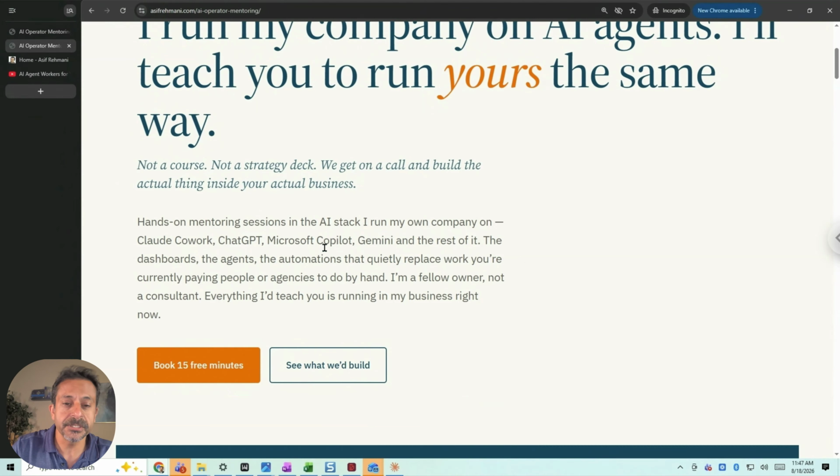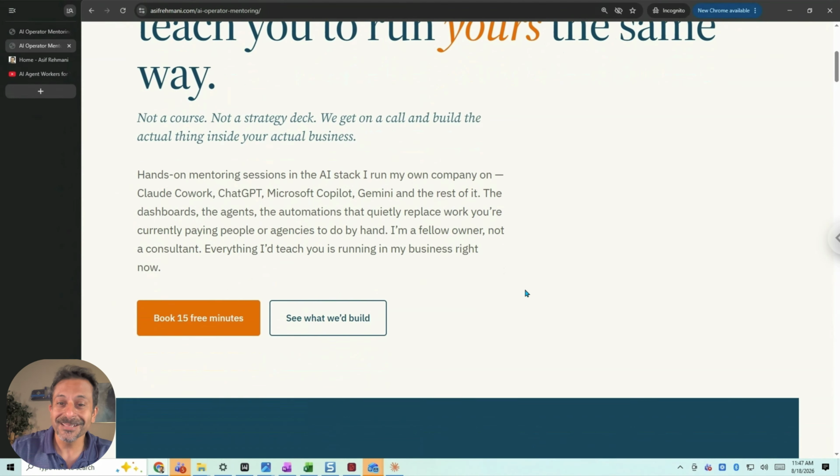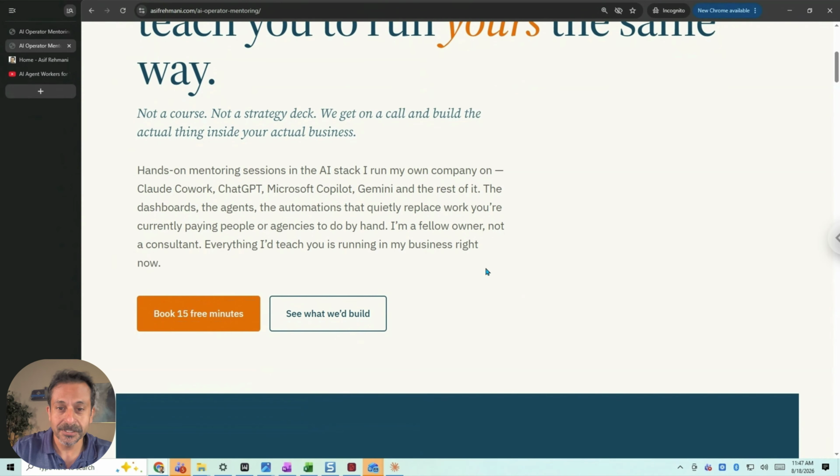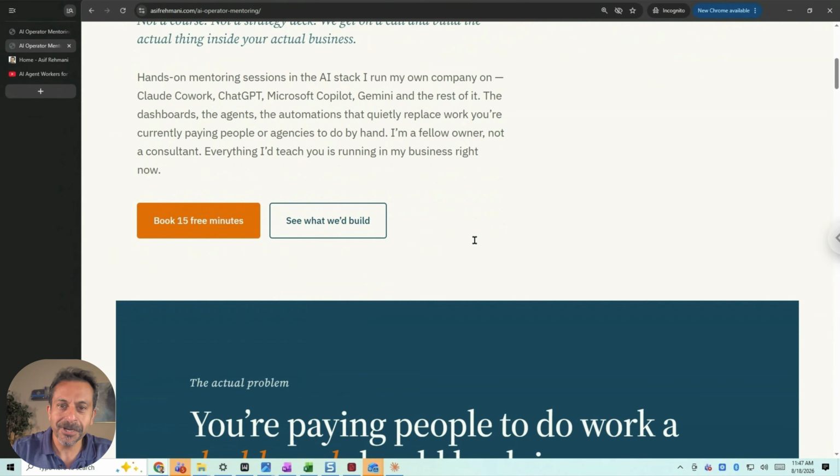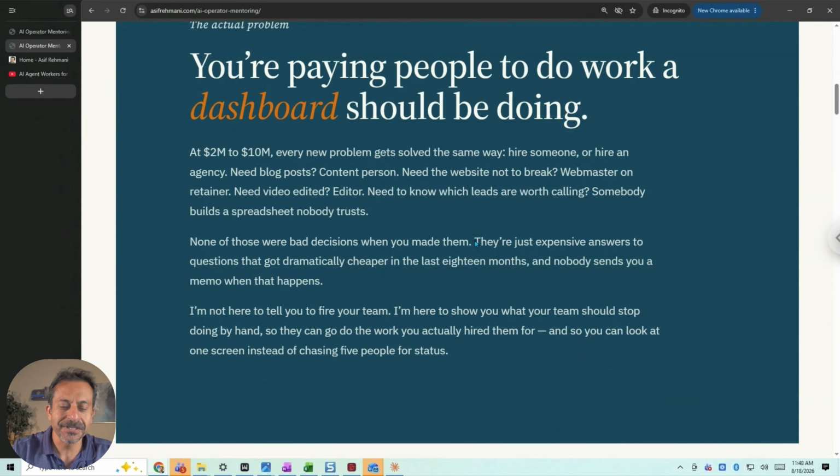Claude Cowork, ChatGPT, Microsoft Copilot, Gemini, the rest of it. So it actually made a decision to put specific ones and omit the other ones. That's the thing: you're telling it what to do and why to do it, and it actually figures out the how and makes changes as needed as well, which I'm proud of. It's actually doing a really good job.